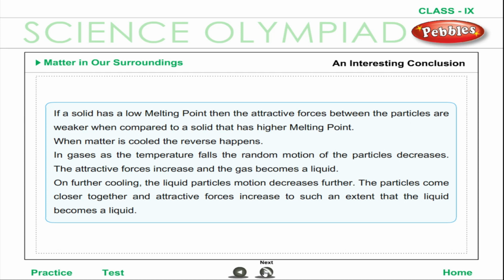When matter is cooled, the reverse happens. In gases, as the temperature falls, the random motion of the particles decreases. The attractive forces increase and the gas becomes a liquid. On further cooling, the liquid particles' motion decreases further. The particles come closer together and attractive forces increase to such an extent that the liquid becomes a solid.